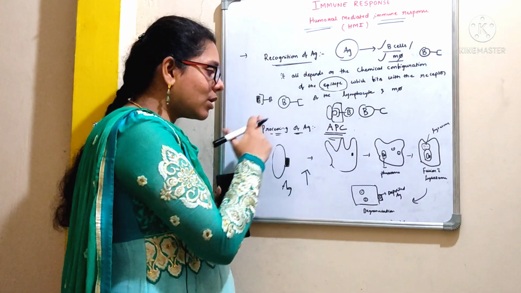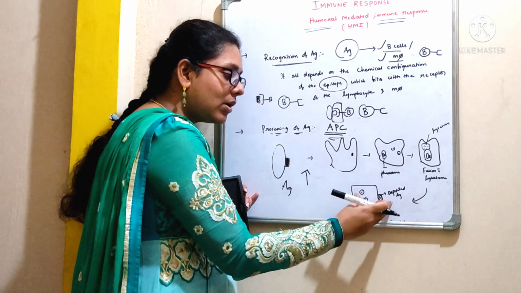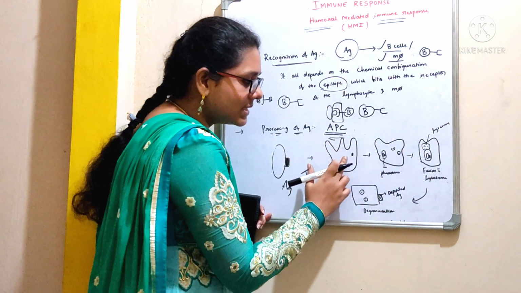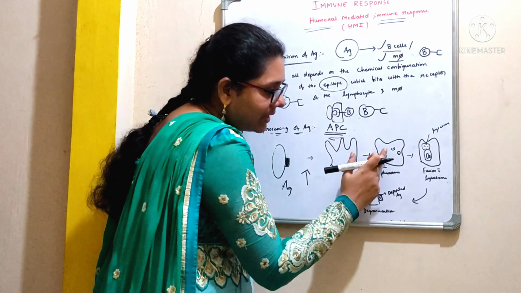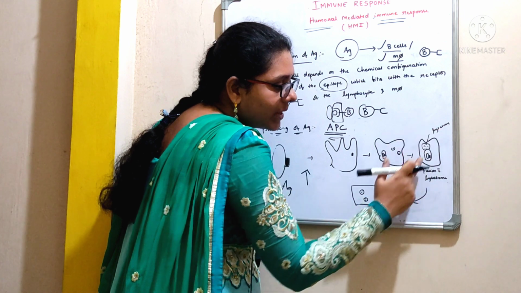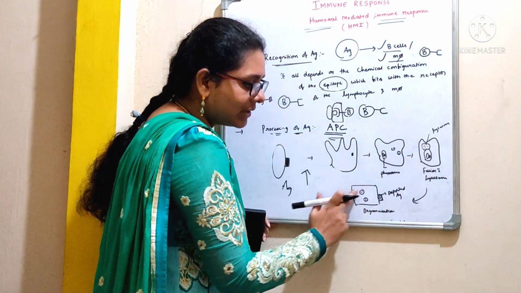Now after the processing of this antigen, they are going to deposit this antigen on their surface and they present it to the B cell. See here, this is the antigen presenting cell and this is the phagosome. After the fusion with the lysosome, they form a phagolysosome. Okay, and this is how the degranulation will take place.